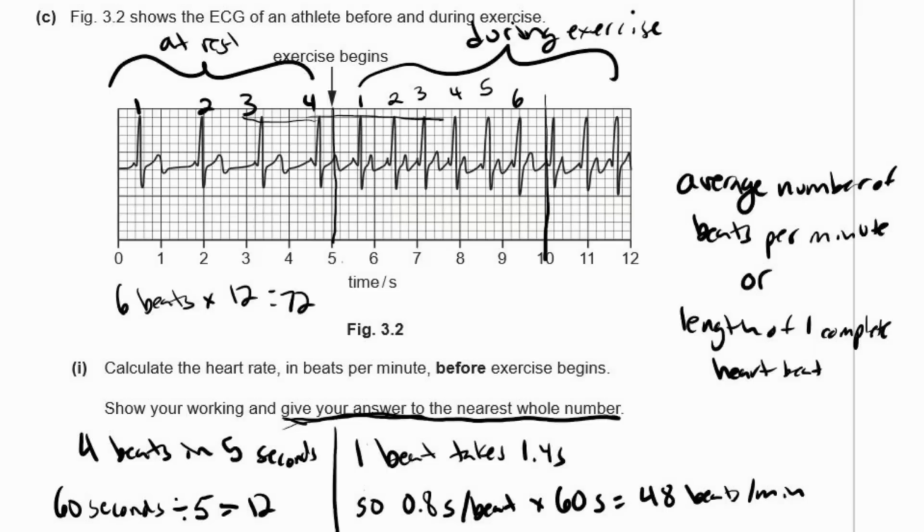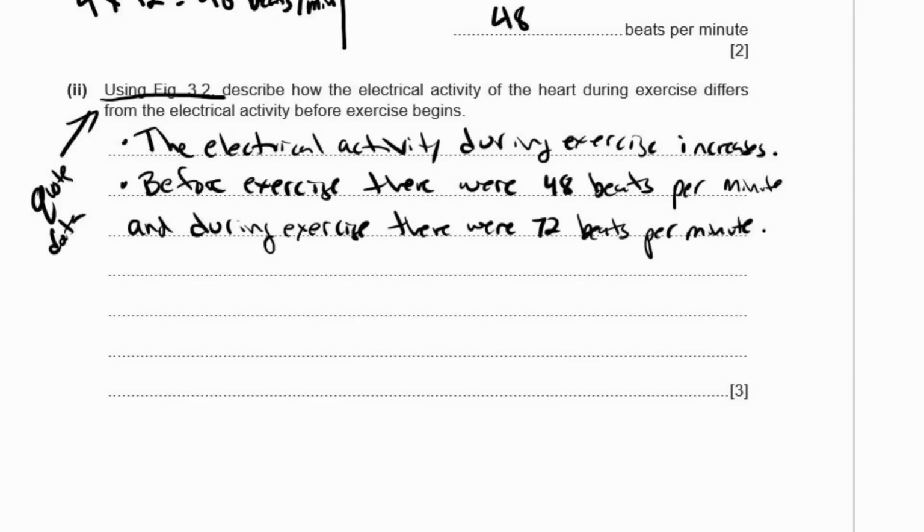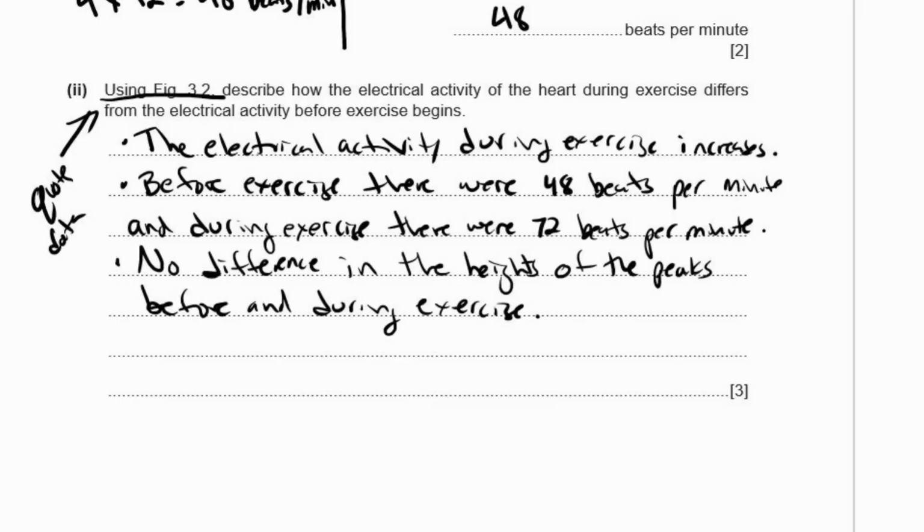Let's write that information down. You can say the electrical activity during exercise increases, or the beats per minute during exercise increase. Same thing, but the question asks about electrical activity, so you probably want to refer to electrical activity in the answer. Then you could explain what you mean by that. Before exercise, there were 48 beats per minute, and during exercise, there were 72 beats per minute. Make sure you don't just write 48 and 72. You have to put in the units. They always look for units for this. And you could say that there is no difference in the heights of the peaks before and during exercise.